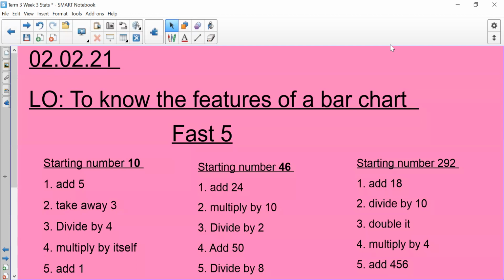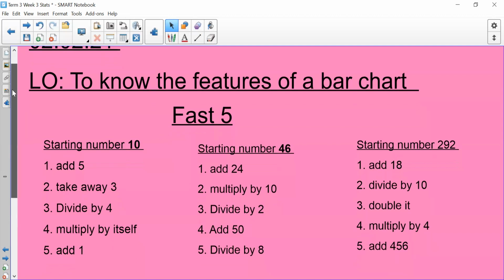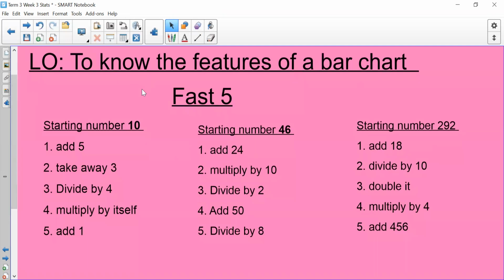So the date is the 2nd of the 2nd, 21, and your learning objective today is to know the features of a bar chart. I'm going to go into a bit more detail about our learning objective in a moment, but before we do that, we've got quite a different Fast 5 for you today, but I hope you're going to enjoy it. So let me just talk you through it.